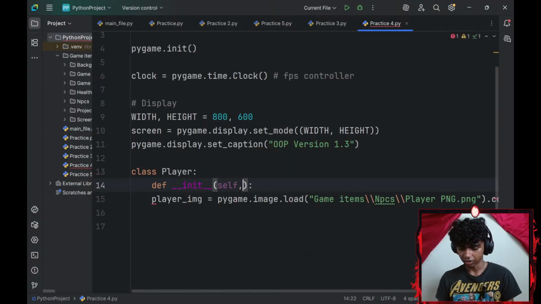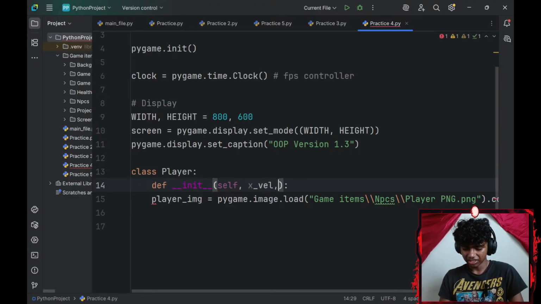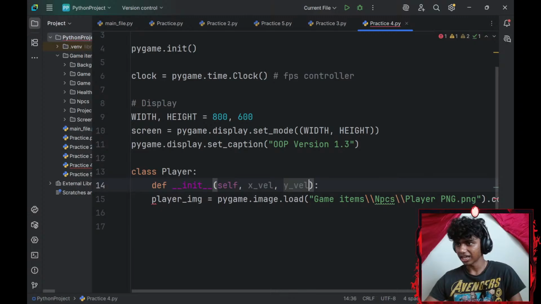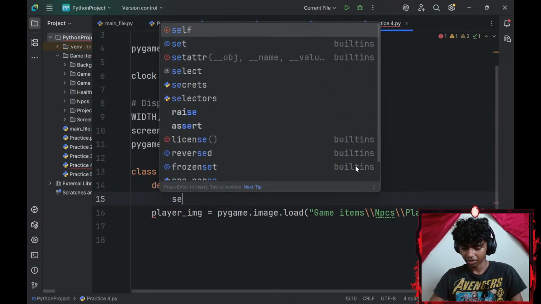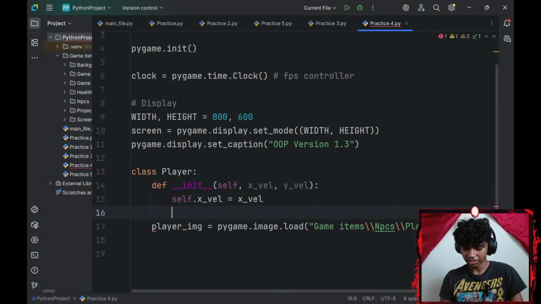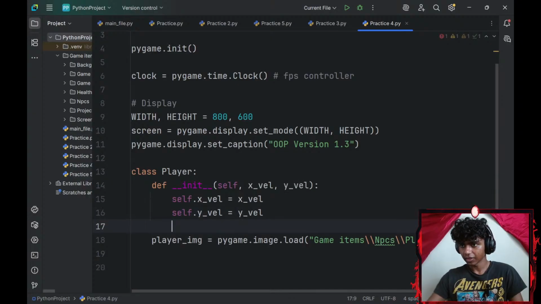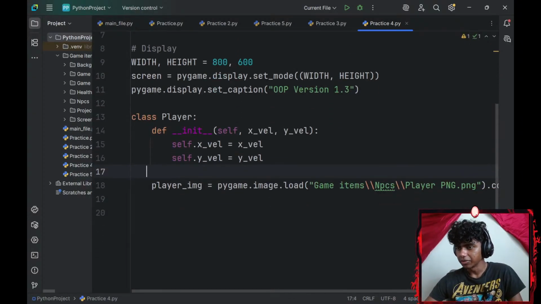Dunder here, so I'll go with x-axis, y-axis, x-axis velocity, y-axis velocity. I think that those are the only 2 things I need for now. I'll go with self.x-axis velocity equals to x-axis velocity, and self.y-axis velocity equals to y-axis velocity. Alright. And now, these are the variables that I created.